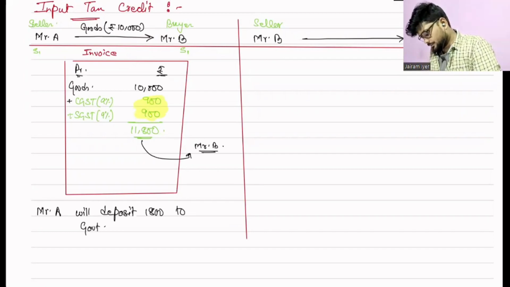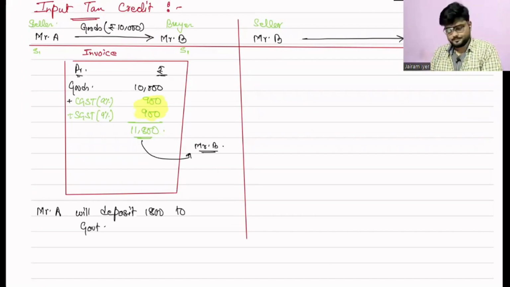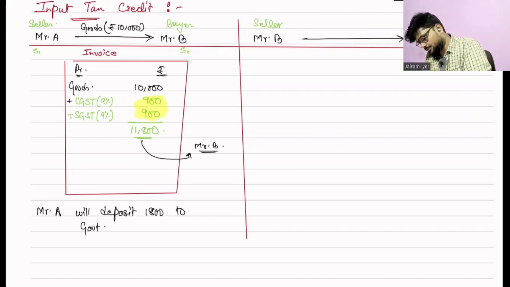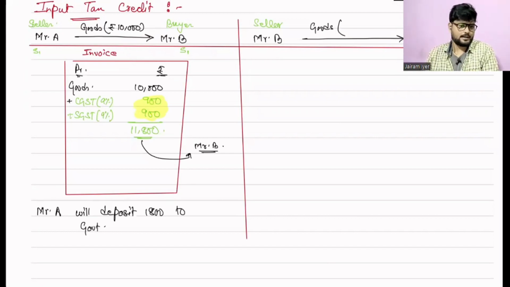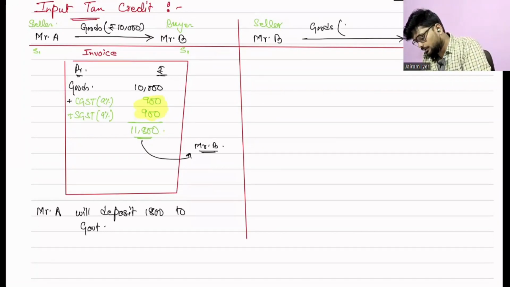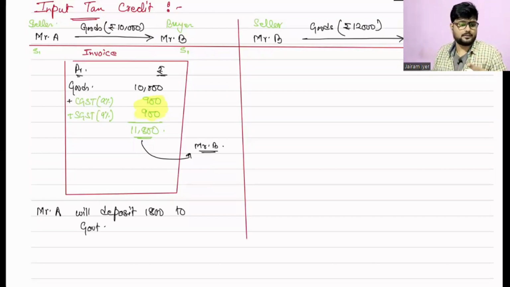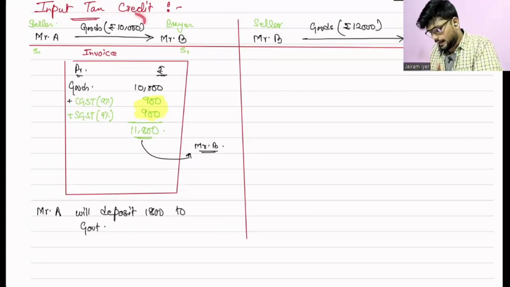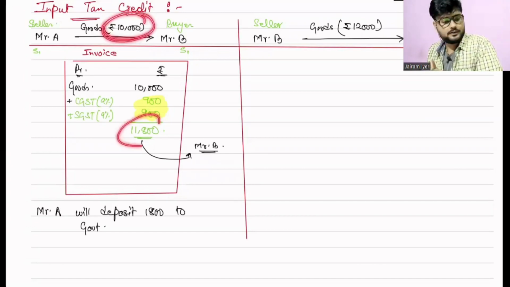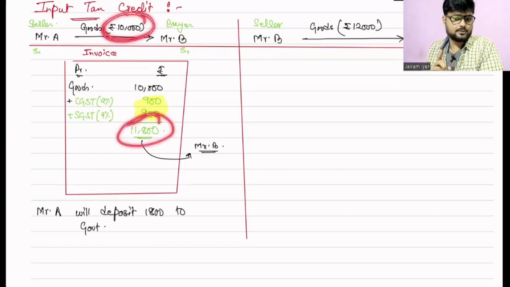Now see, when Mr. B is selling to C, let's suppose it is the same good. Say he has done 20% value addition. If there is 20% value addition, at what amount will the goods be? 12,000. Correct, because he will add the value on the product cost of 10,000, not on 11,800. Is that clear to everybody or not?